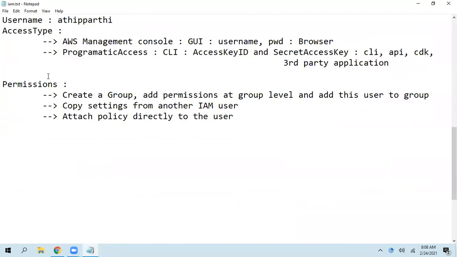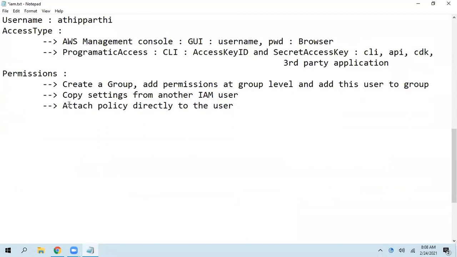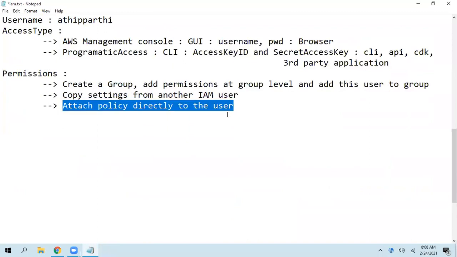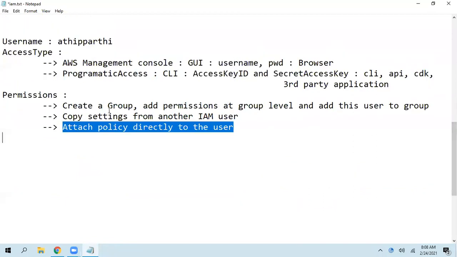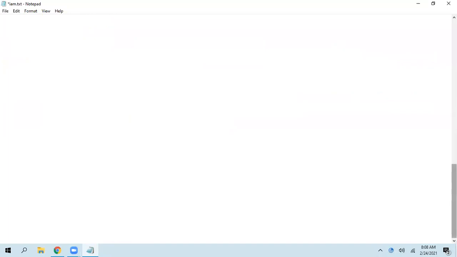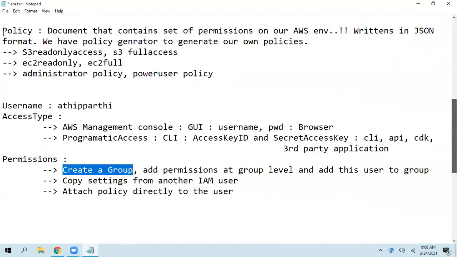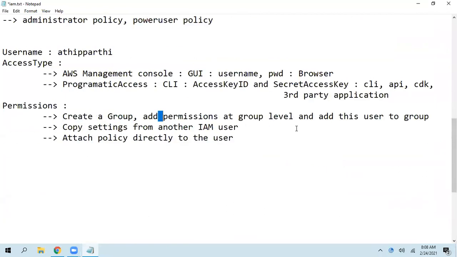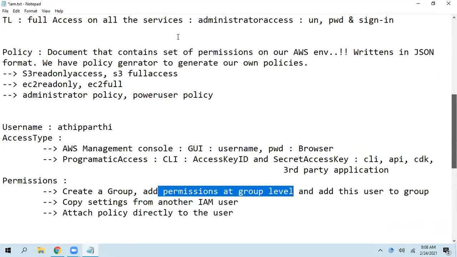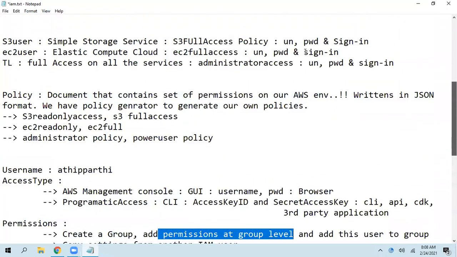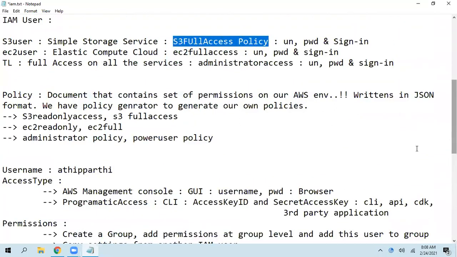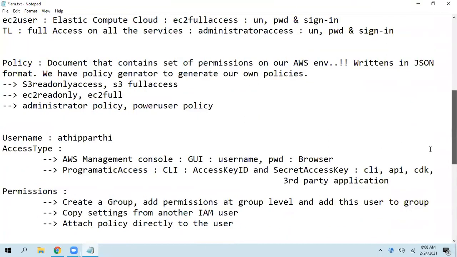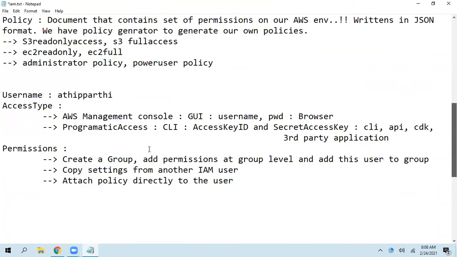So this is based on requirement. See, if he is the first user, you can go and do that. And if multiple users require the same level of permission, you can create a group. For example, multiple S3 admins are there, 4 or 5 S3 admins. In that case, create an S3 admins group, add the same policy we are trying to associate here at group level, then add this user to the group. So permissions will be managed at group level.